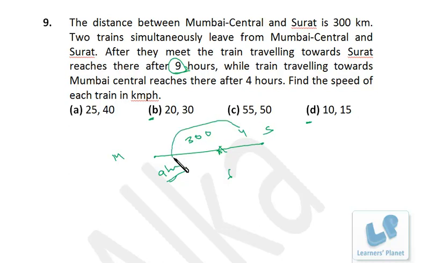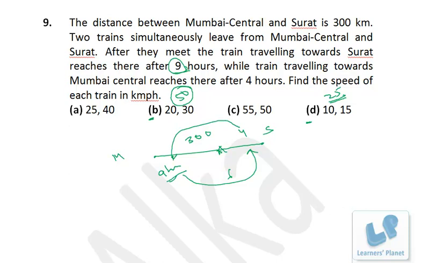I have written it at the wrong place. That doesn't matter. Maybe Mumbai here, Surat here, or Surat here, Mumbai here. The final thing is 20 and 30 are the correct options. So no need to calculate further. Okay. Since the sum was pretty simple, 300 by 50, that's easy to calculate. 300 by 25, that's easy to calculate. So always choose this sort of options. If you are not clear for the very first time, then go for another option. Okay.